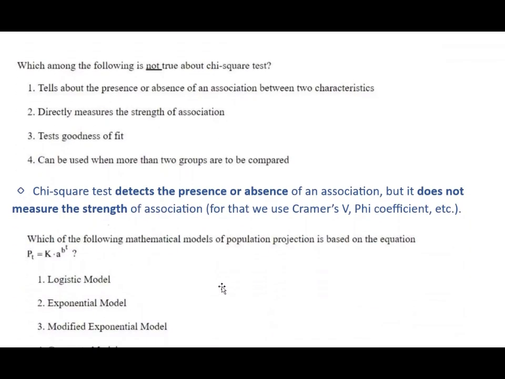Which among the following is not true about chi-square test? Tells about the presence or absence of an association between two characteristics. Directly measures strength of association. Tests goodness of fit, can be used when more than two groups are to be compared. And the correct option is option 2, directly measures the strength of association. The reason, chi-square test detects the presence or absence of the association, but it does not measure the strength of association. For finding the strength of association, we can use Cramer's V, phi coefficient, etc.